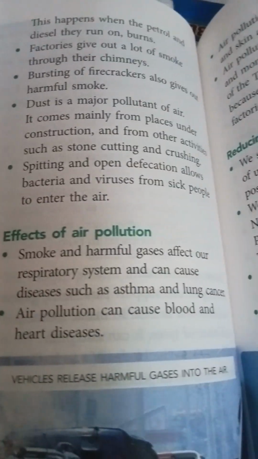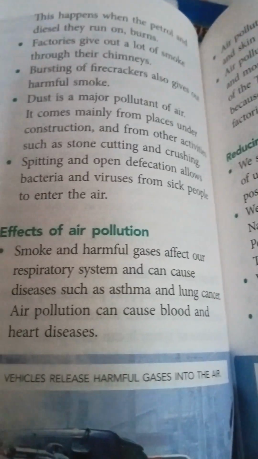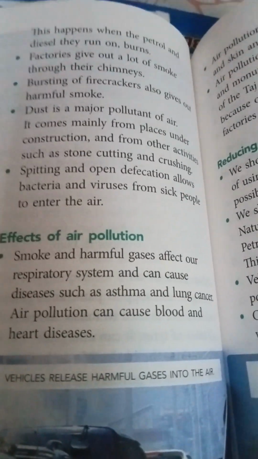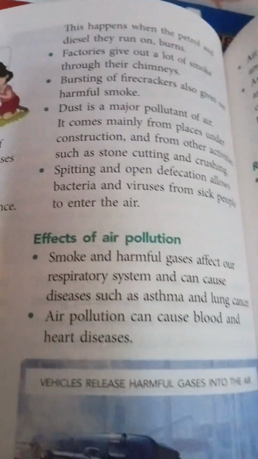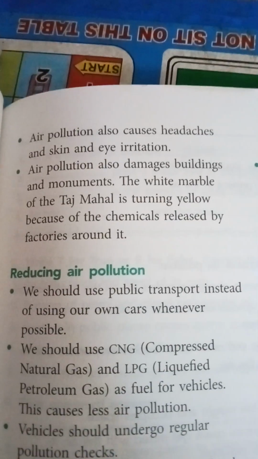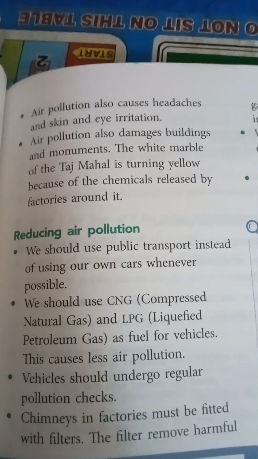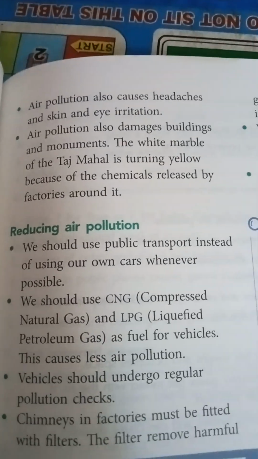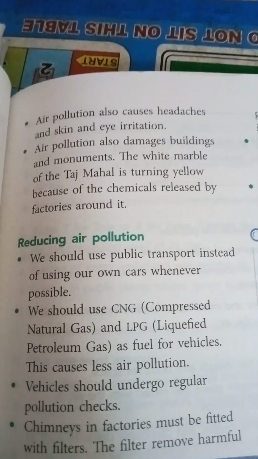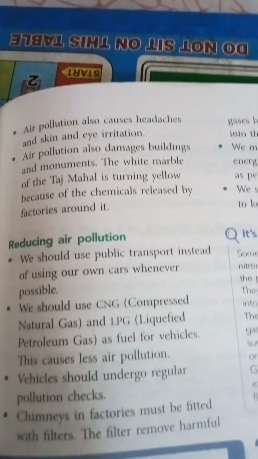Effects of air pollution. Smoke and harmful gases affect our respiratory system and can cause diseases such as asthma and lung cancer. Air pollution can cause blood and heart diseases also. Air pollution also causes headaches and skin and eye irritations. Air pollution also damages buildings and monuments. The white marble of the Taj Mahal is turning yellow because of the chemicals released by factories around it.